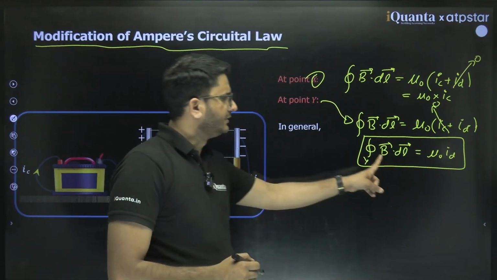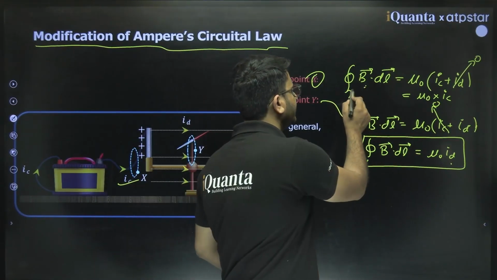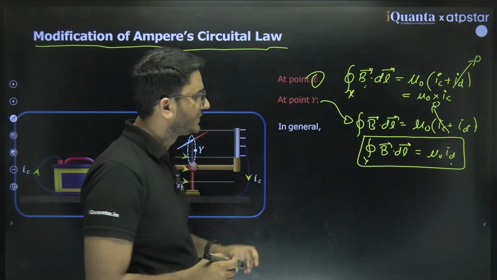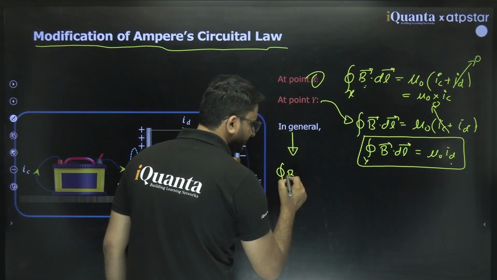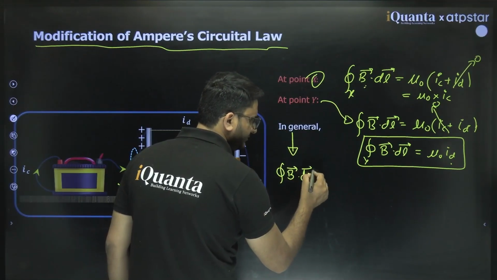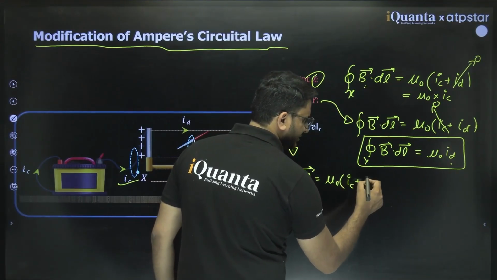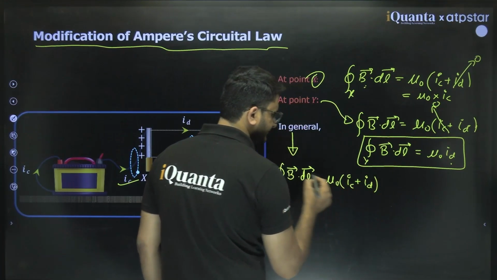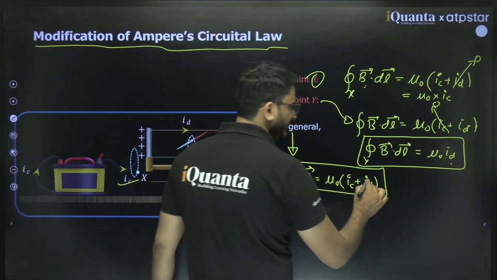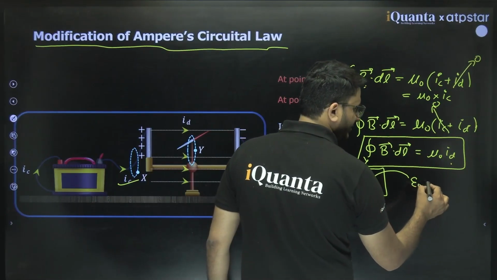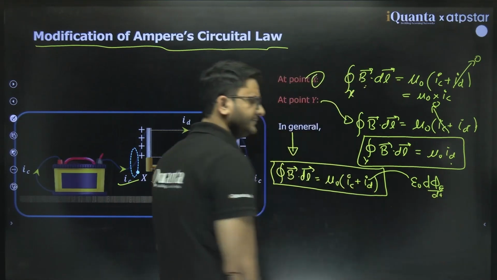So in general, he said there is a magnetic field because of displacement current, and there is a magnetic field at x because of conduction current. Now in general, he derived this formula. He wrote a modified formula for Amperian loops: integral of B dot dl is equal to mu naught times conduction current plus displacement current. And we know the value of displacement current. Displacement current is given by epsilon naught d phi E by dt.